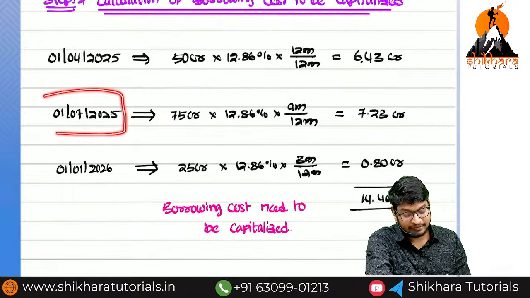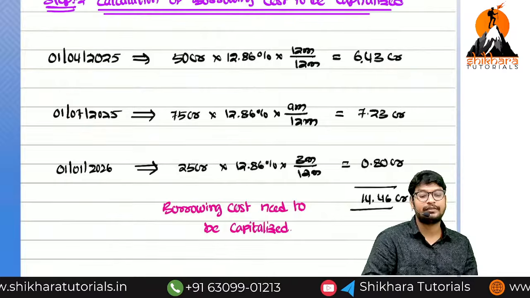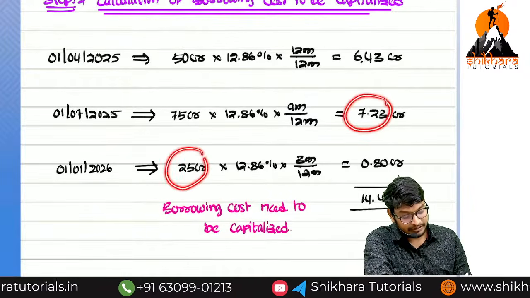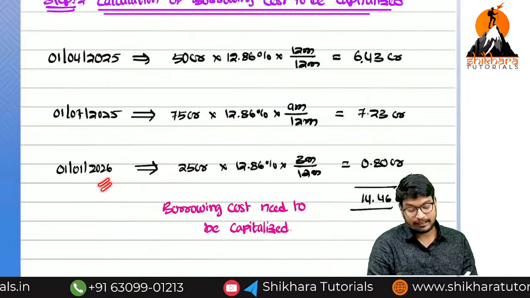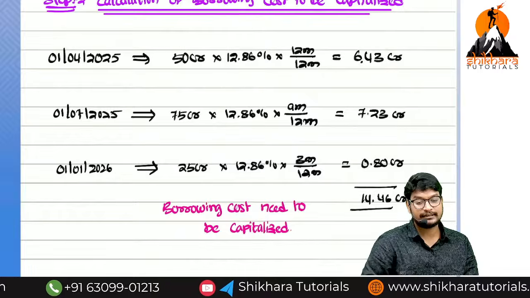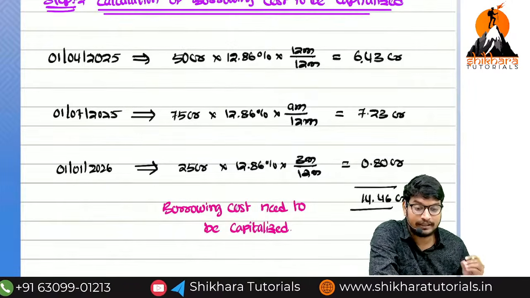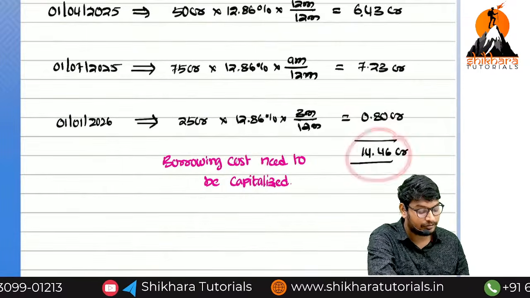Because we have utilized that loan on which date? 1/7/2025 we have utilized. So 7.23. So here 25 into 12.86 into 3 by 12. Because we have utilized the amount on 1/1/2026. That means only 3 months. For only 3 months we have to charge the interest. So the total amount of 14.46 we have to